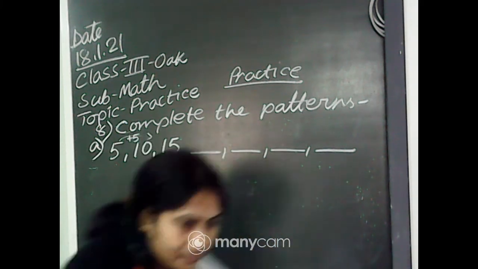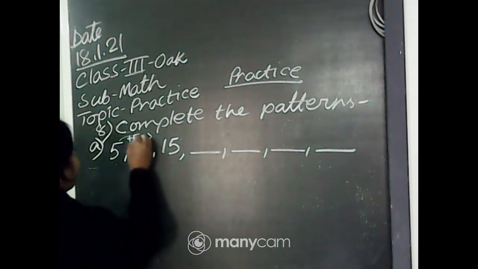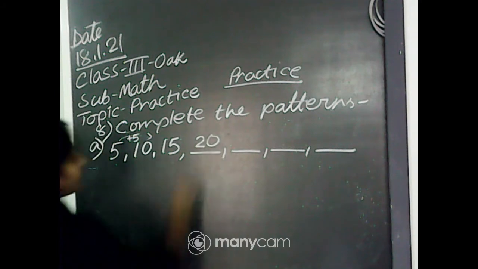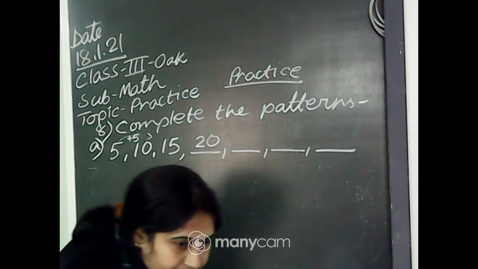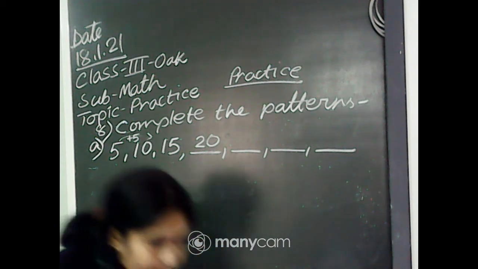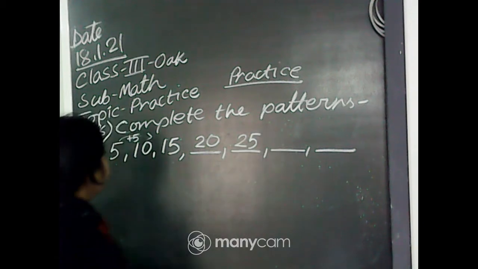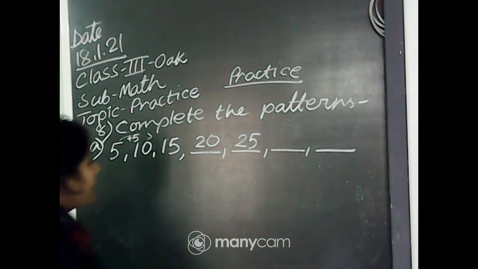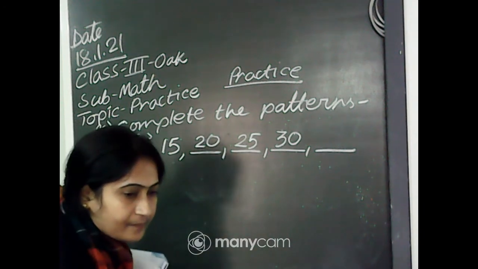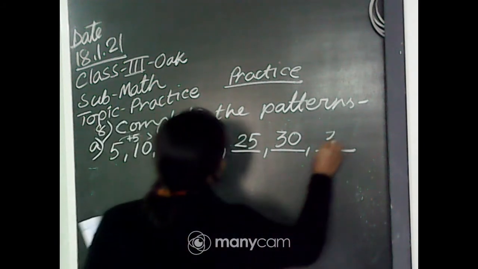Okay, very good. Now continue. Yes, Dhriti, very good. Then 10 plus 5, 15. Then 15 plus 5, 20. 20 plus 5, 25. 25 plus 5, 30. 30 plus 5, 35. Very good, Daksha, Anushka, Diksha.